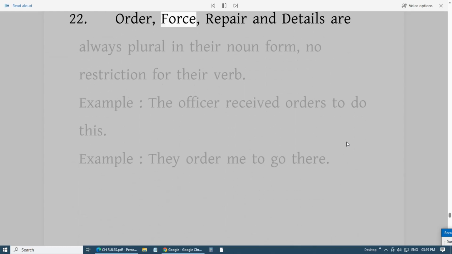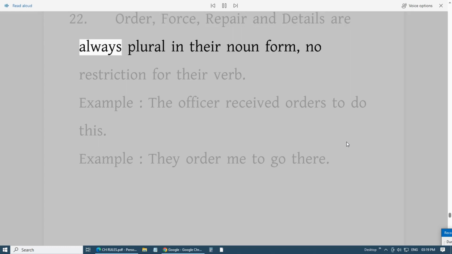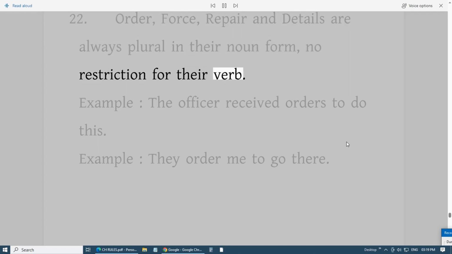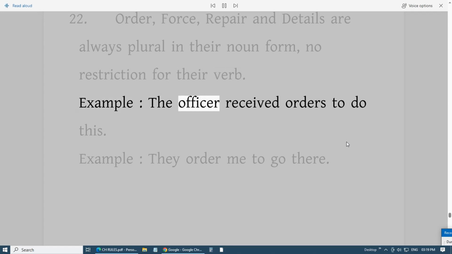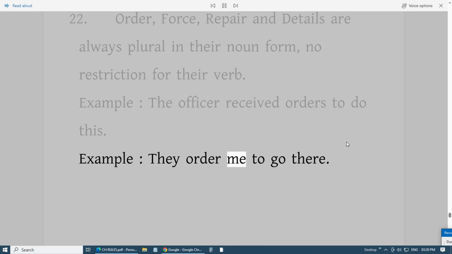22. Order, force, repair and details are always plural in their noun form, no restriction for their verb. Example, the officer received orders to do this. Example, they order me to go there.